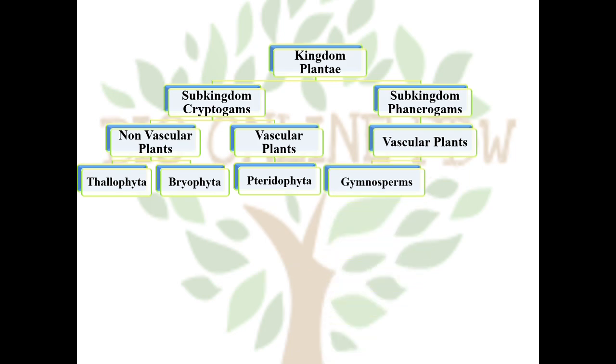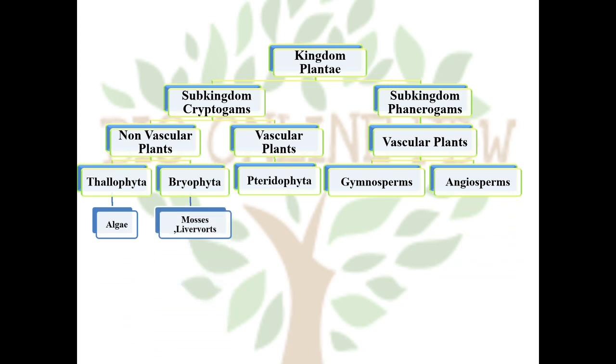Then phanerogams, which are vascular plants, are further divided into gymnosperms and angiosperms. Again, the Thallophyta show the members called algae. Bryophyta are mosses and liverworts. Pteridophyta include all the fern plants, or commonly they are called fern plants. For gymnosperms, the examples are cycas and pinus.